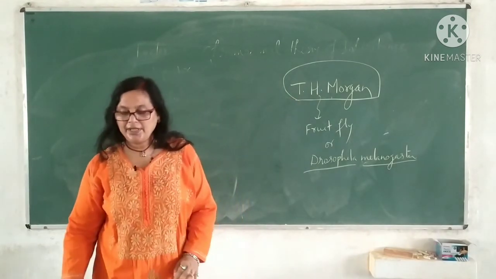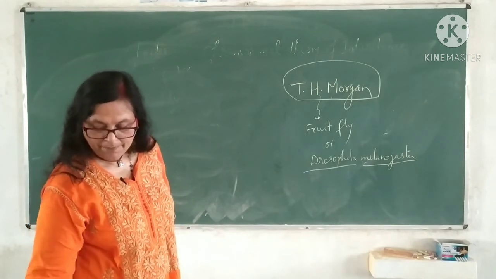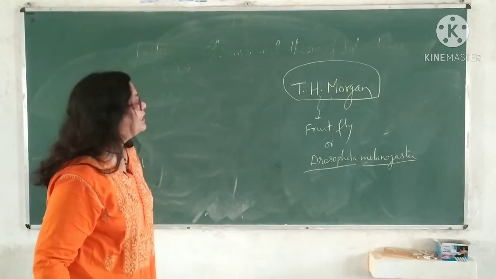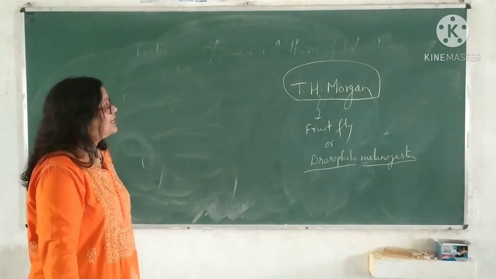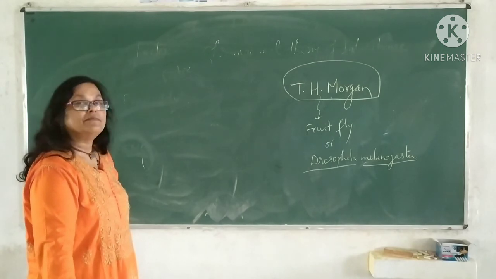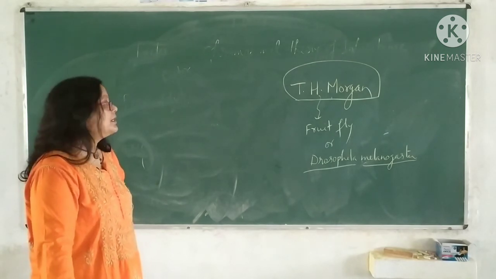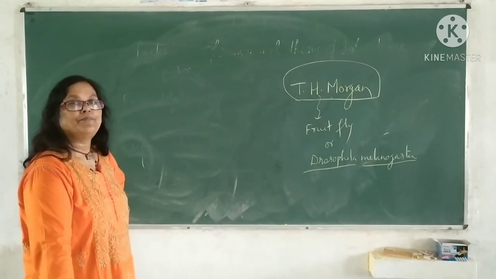It also has very few chromosomes. 4 pairs of chromosomes are present in Drosophila melanogaster. A number of gene interactions are visible in this slide, which are clearly visible phenotypically also.